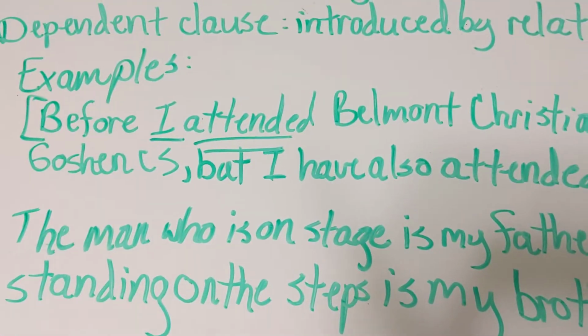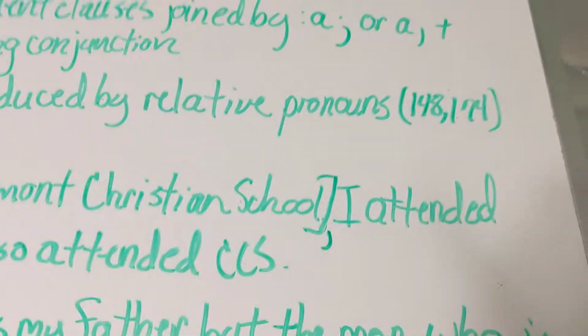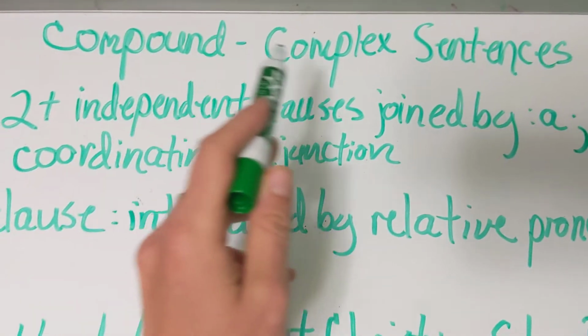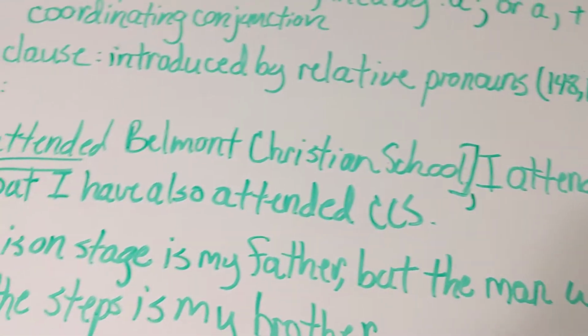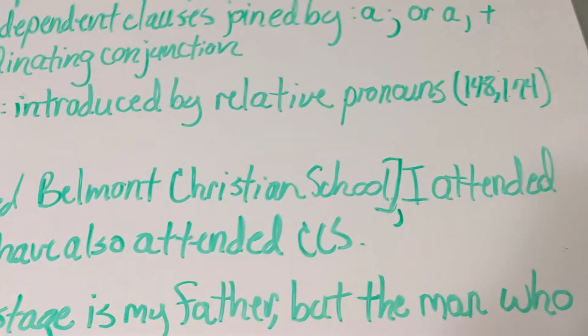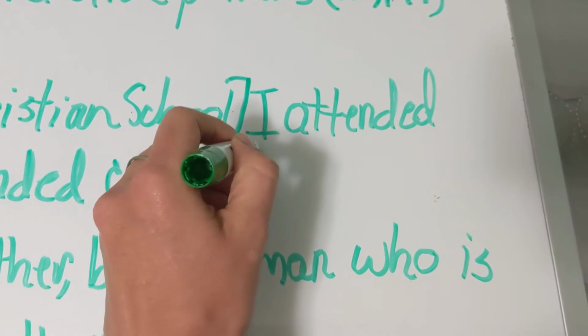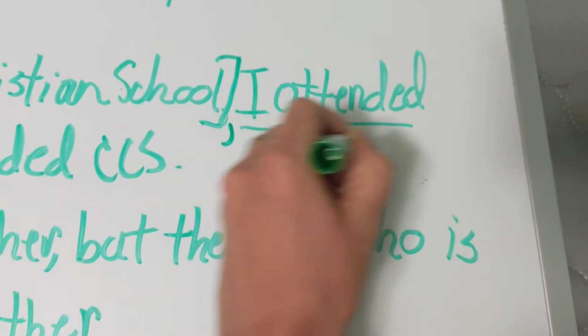That's right, there aren't any more. So now we have a compound sentence to deal with, since again, these are compound complex sentences. So what is my subject and my verb of the first part of the compound? I attended. Very good. So in a line, I is my subject, attended is my verb.